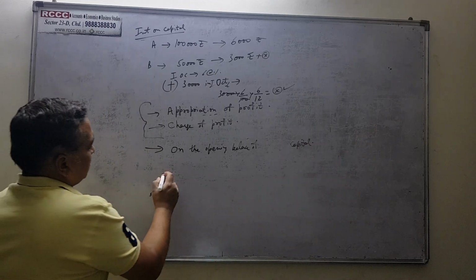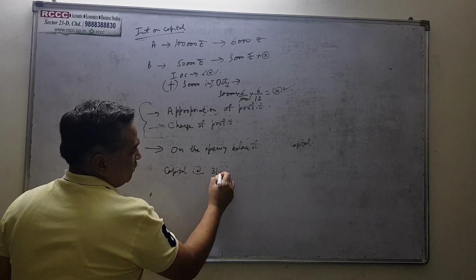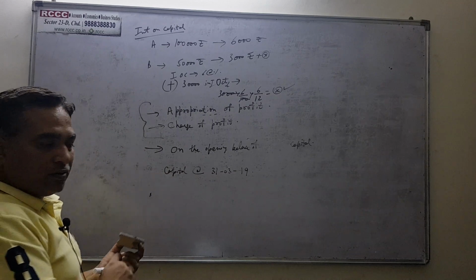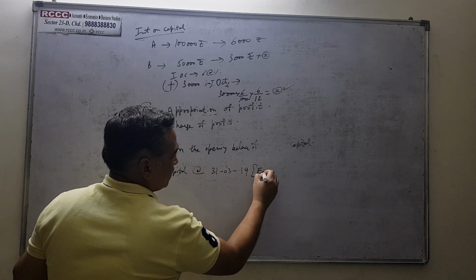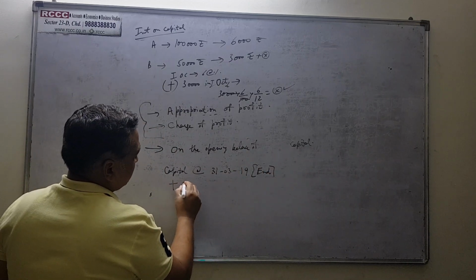Suppose capital on 31st March 2019 is given, right? This is the capital at the end. So what do you do? You will add the drawings.